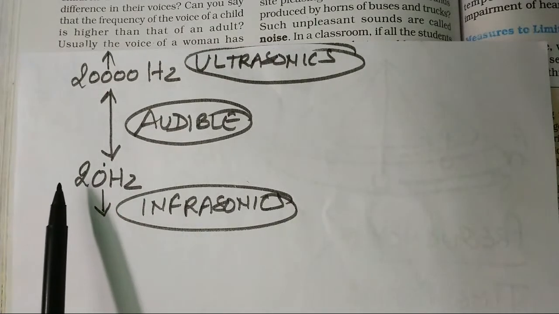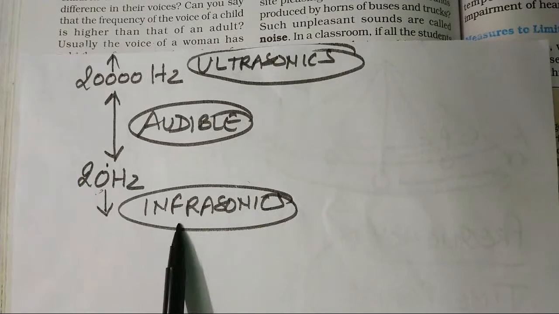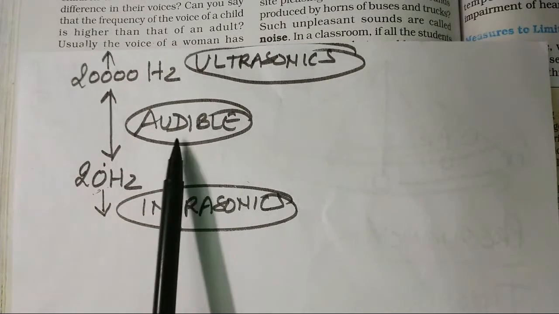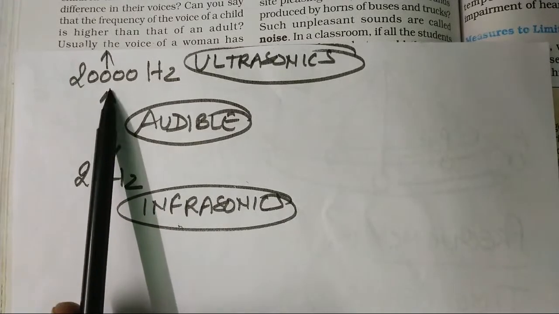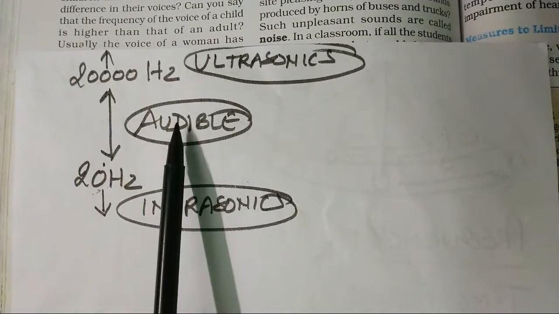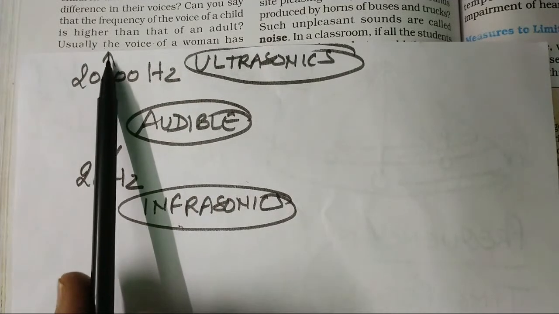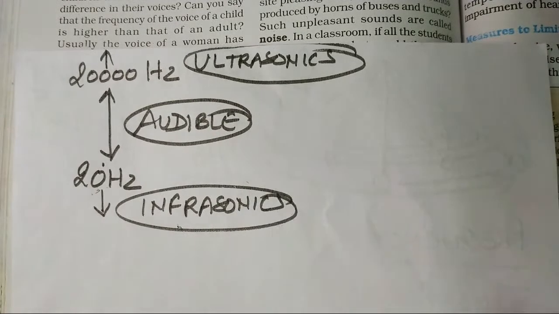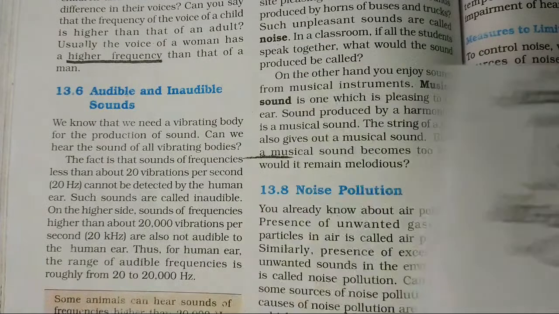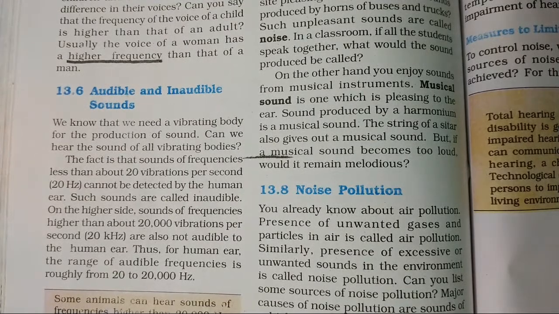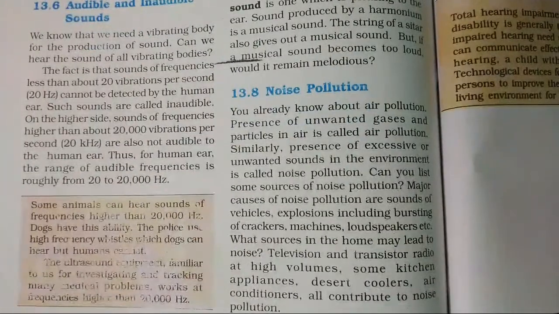The sounds which are less than 20 hertz are called infrasound. Those which are more than 20 hertz, the human ear can detect, and we can hear only sounds up to 20,000 hertz. So they are audible sounds. And the sounds which are more than 20,000, those also we can't hear. They are called ultrasonics or ultrasound. You must have heard the word ultrasound in medicine. It is a test which is done to detect things inside your body. This is given in this part of your book.